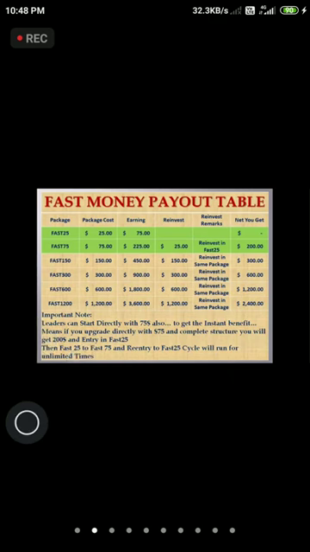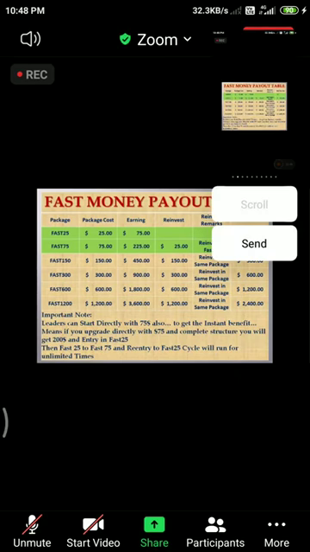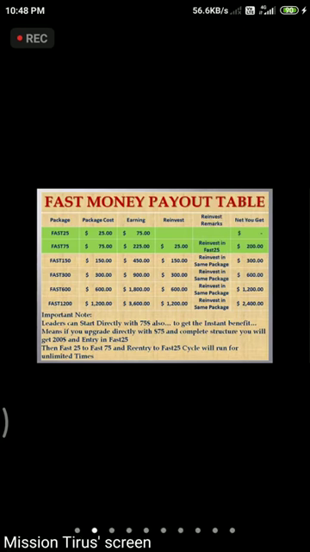It depends upon us how we want to work over here. Next, this is a payout table of the fast money, how we are going to get a payout from the fast money. The packages are of 6 types. First one is fast 25, fast 75, fast 150, fast 300, fast 600, fast 1200. So the packages cost this much, and the earning for the first one will be $75, withdrawal is nil, and the fast 75 earning is $225, reinvestment is $25, and withdrawal will be $200.